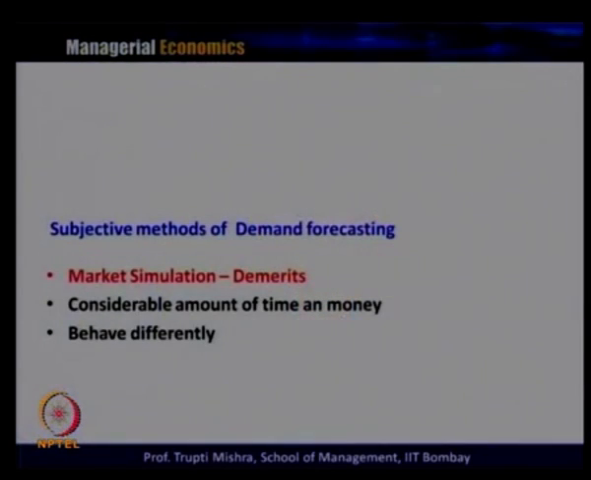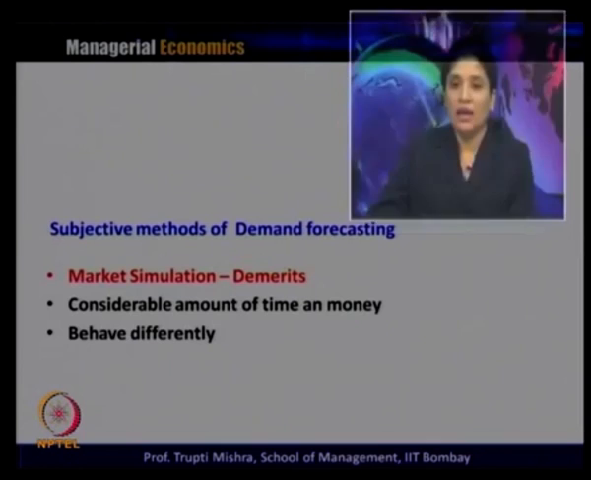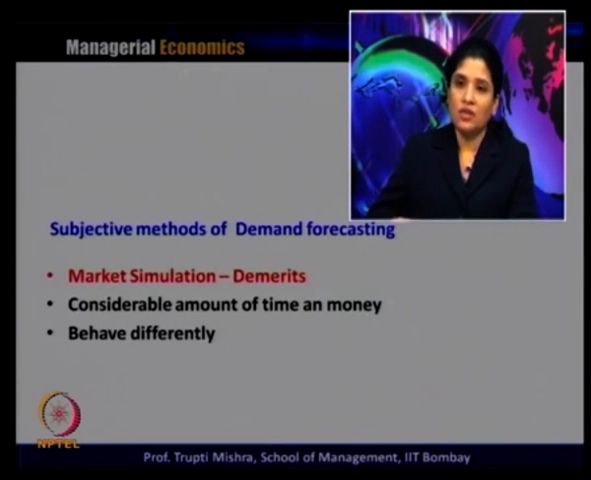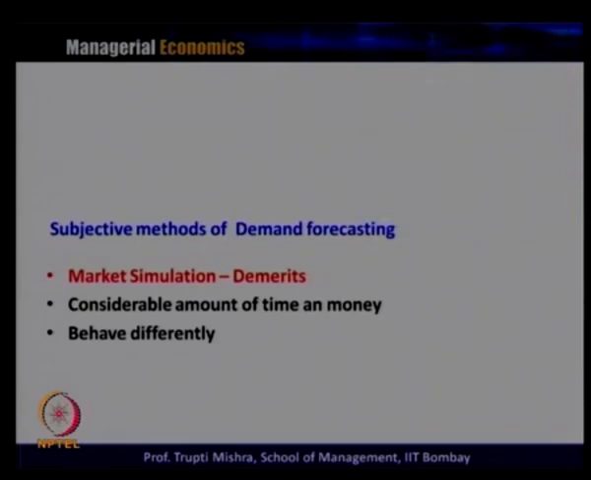Demerits: there is a requirement of a considerable amount of time and money, and it may happen that the way they behave in the artificial market is not the same way they behave when they go to the real world or the real market scenario. So, the possibility is that the buyers behave differently, and in that case the entire demand forecasting goes in a different direction, not in the proper direction. Either it goes in a high direction or in a low direction.